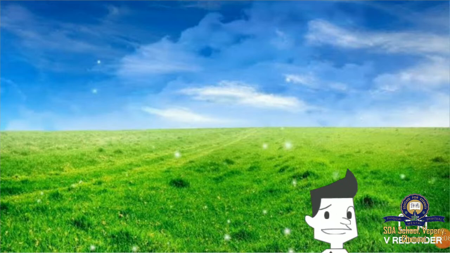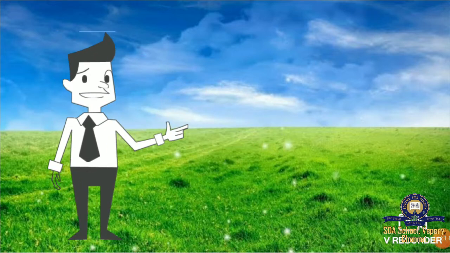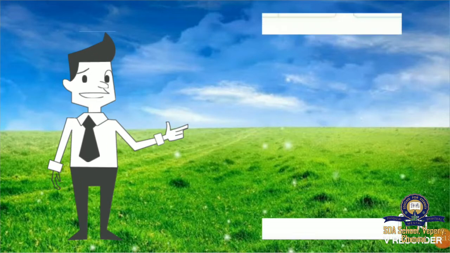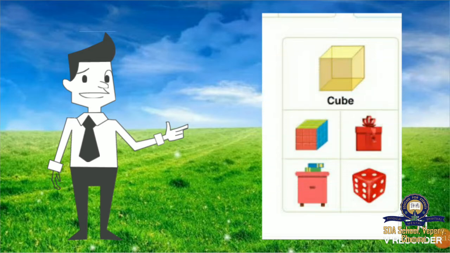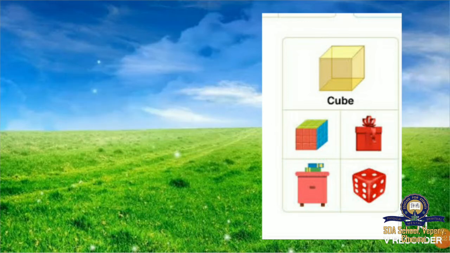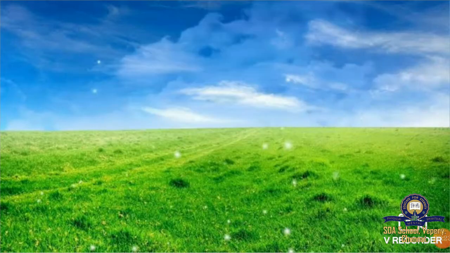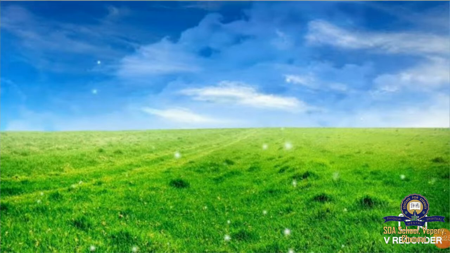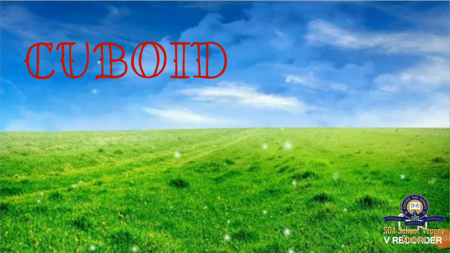Now we will see some examples for cube. Here are the examples for cube. You can find some other objects at your home also. Now we will see the next shape, that is cuboid.